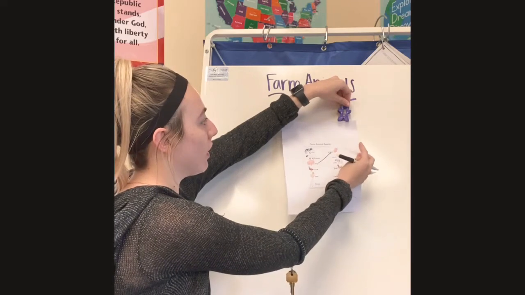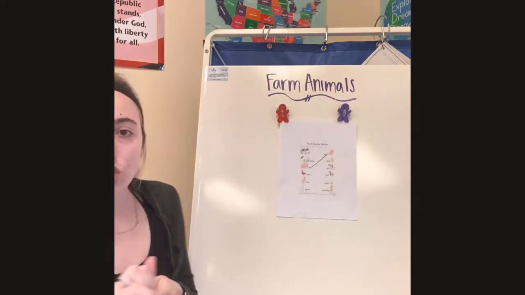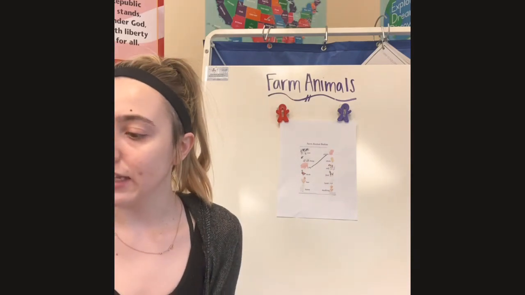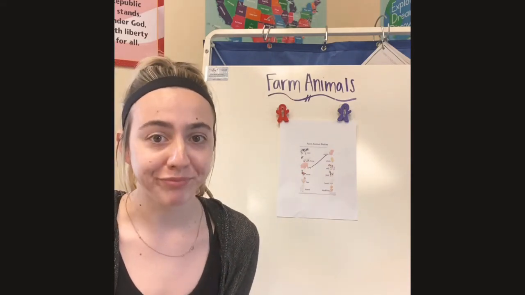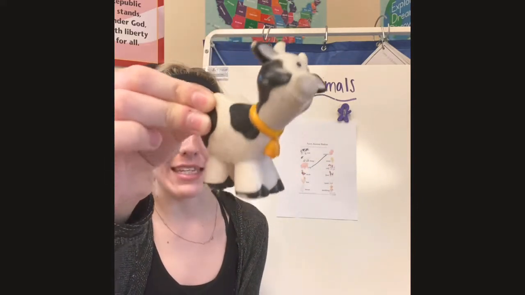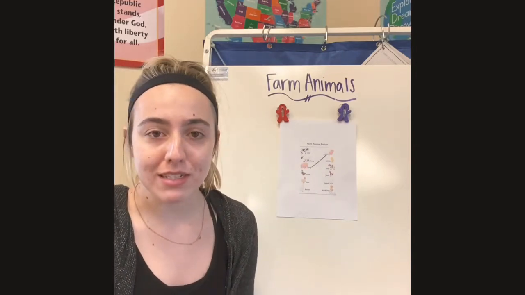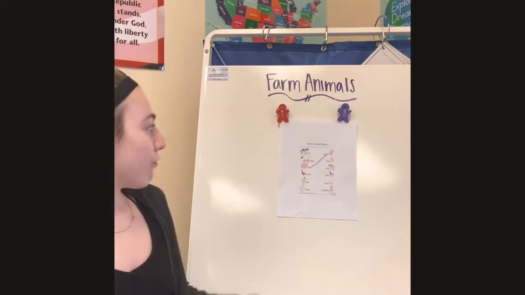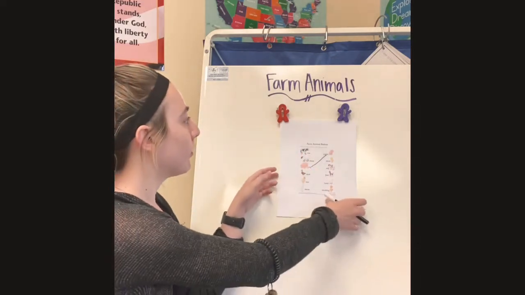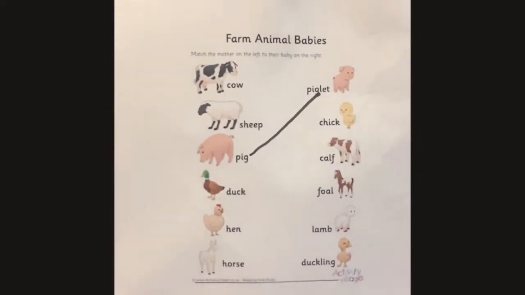Now let's move on to our next farm animal, which is going to be, I'll give you a hint. They love to say moo. A cow, right? So our next farm animal is a cow. And remember, their babies have different names. So find your mama cow up here. She's up at the top. And we are going to draw a line to the baby cow.